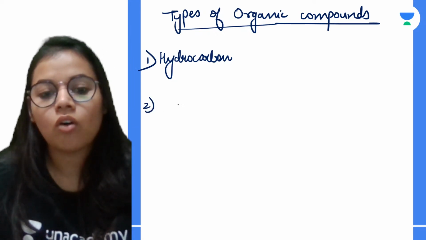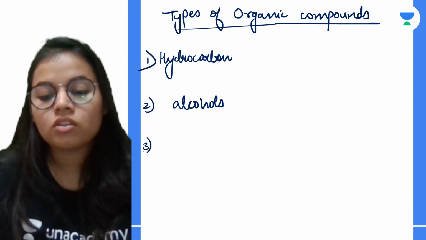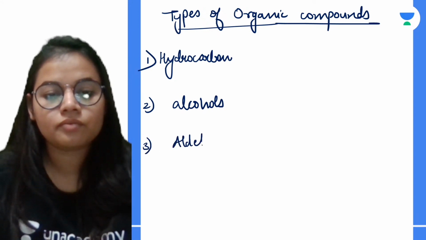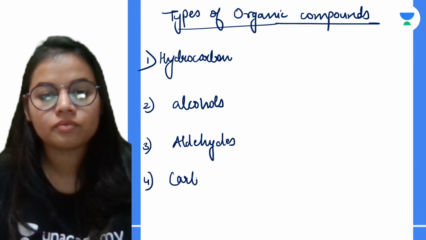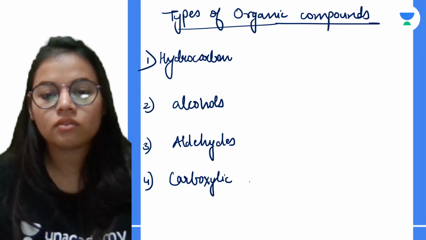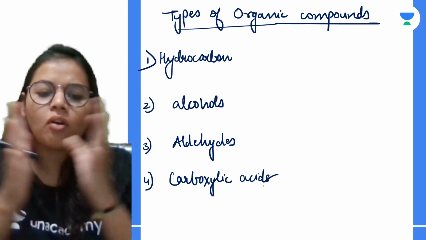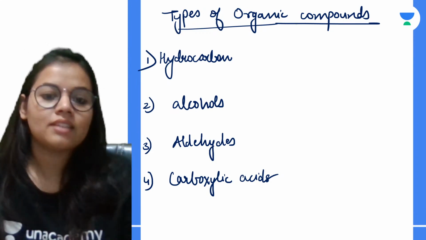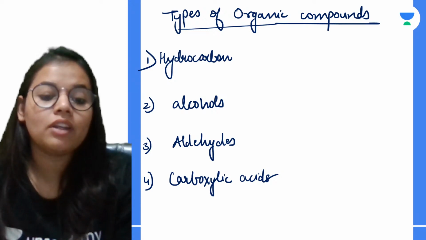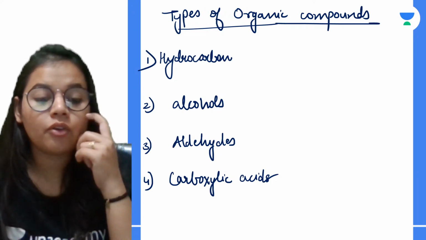Then we have alcohols. We also have aldehydes, the carboxylic acids, the ester, ether, halide, etc. So we have many organic compounds. In this exam, the hydrocarbon is going to be a very, very important part. So what are the 3 types of hydrocarbons that we are going to study?